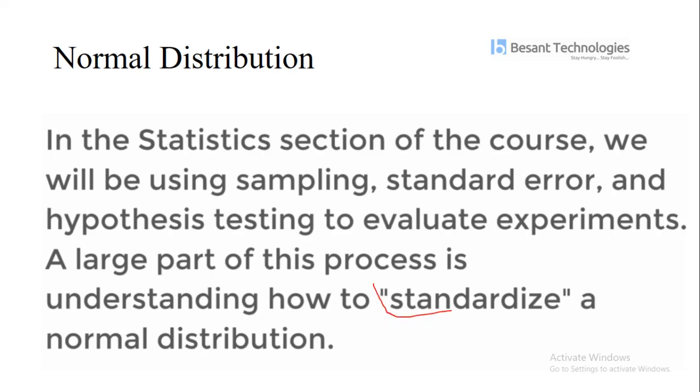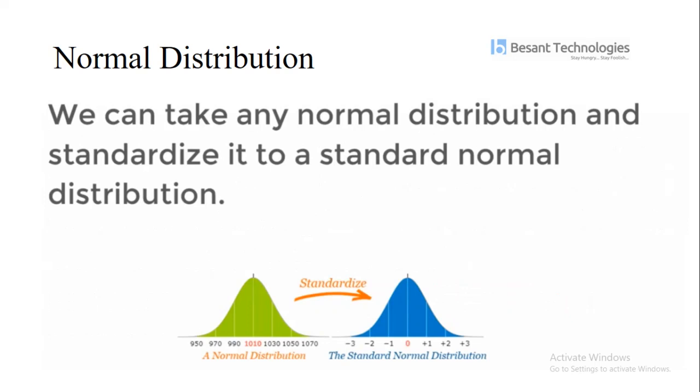The main thing in a normal distribution is standardization. We take our normal distribution and make everything standardized. Where you have outputs like 950, 970, 990, 1000, those are actual normal distribution values. Now I want to convert them into the standardized normal distribution.